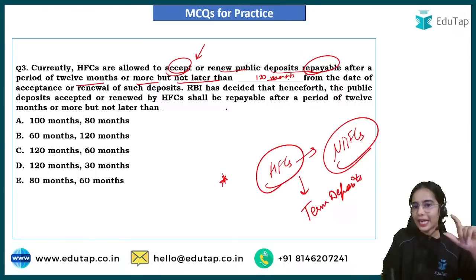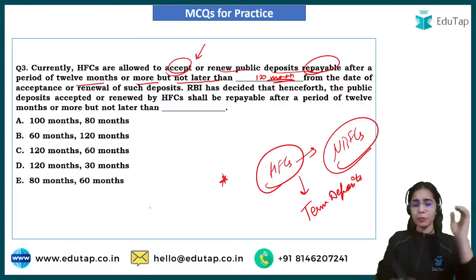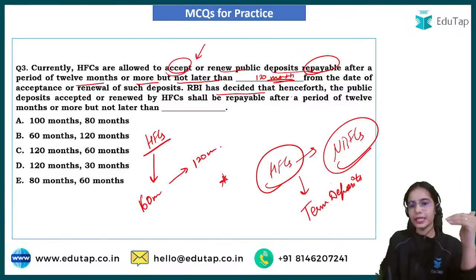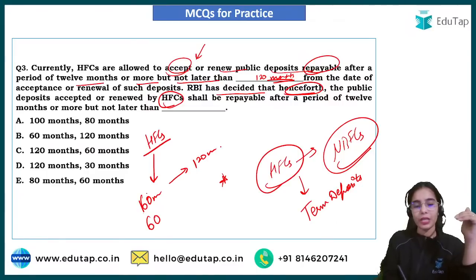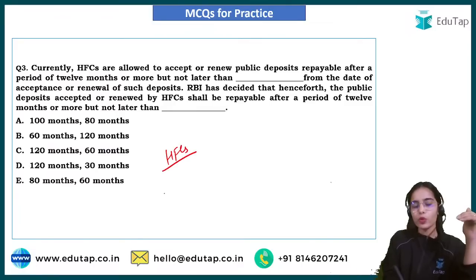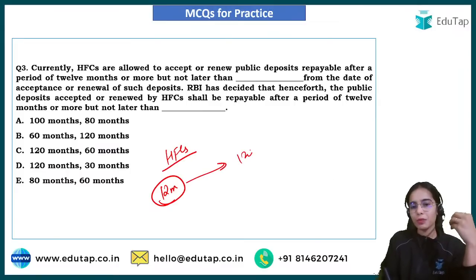So that was the criteria before, okay. But now it has been said that the RBI has decided that henceforth the public deposits accepted or renewed by the HFC shall be for a minimum period of 12 months and a maximum period of 60 months. So I hope this is clear that before, the HFCs were able to take deposits for a minimum period of 12 months and a maximum period of 120 months.